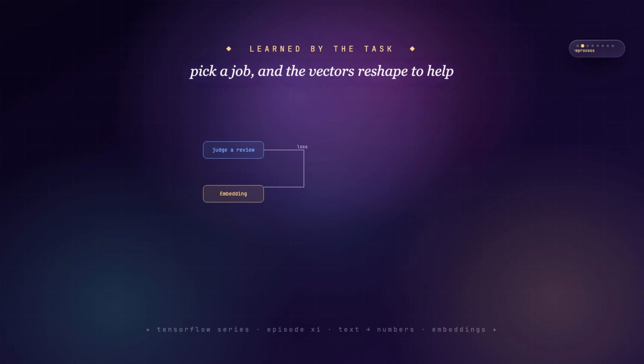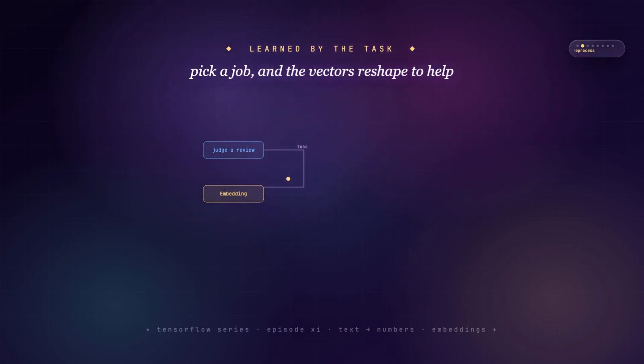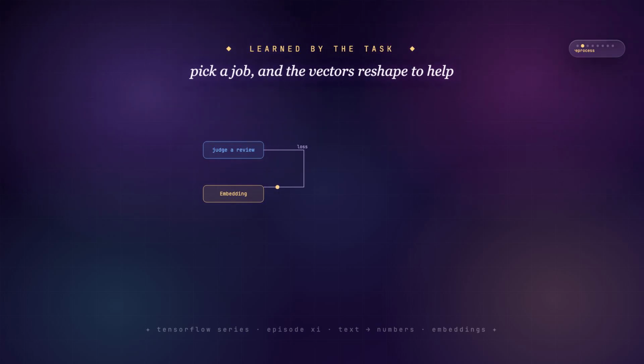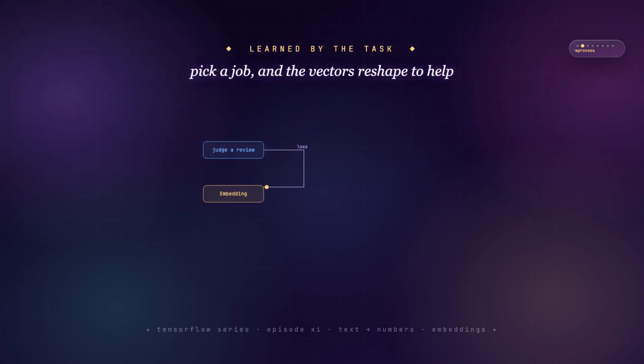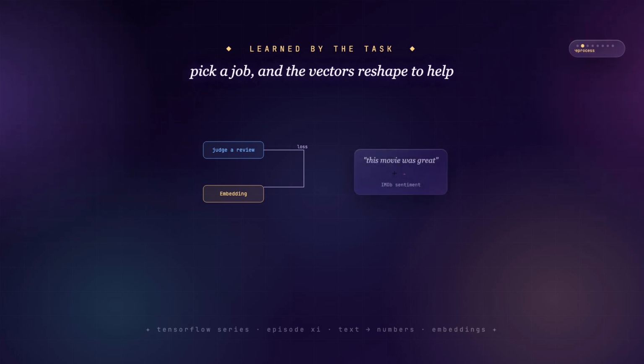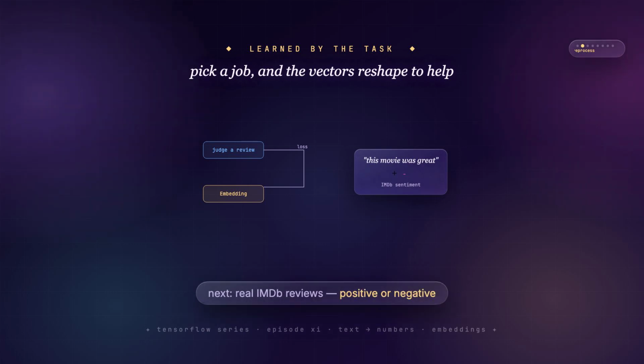That's the key idea. These vectors aren't handed down. They're learned by the task, trained on a job that needs to understand words, and the embeddings reshape themselves to help. So let's pick a job. We'll learn embeddings while judging whether a movie review is positive or negative. And along the way, watch great find its friends. Code time.